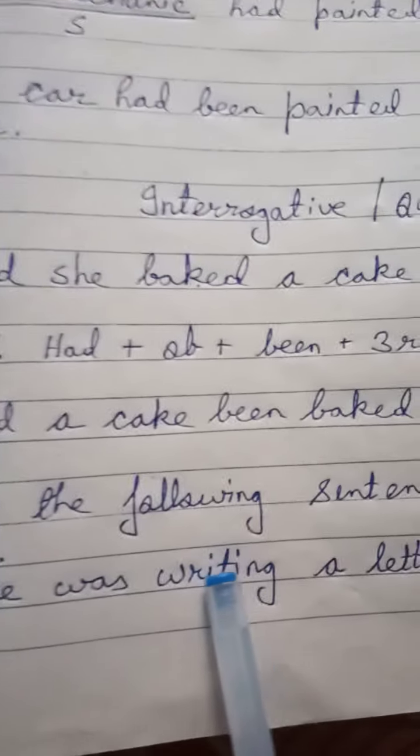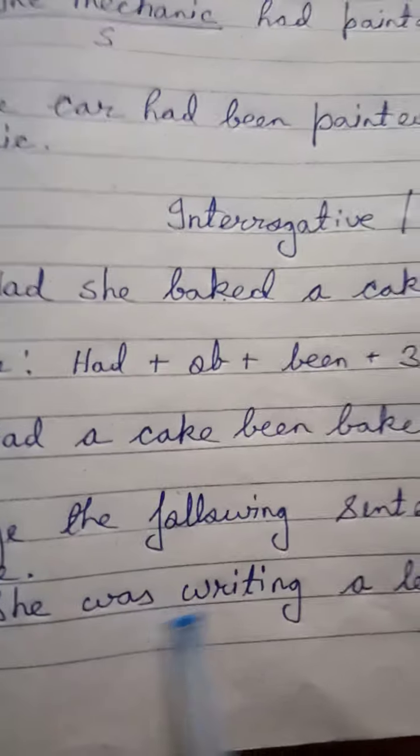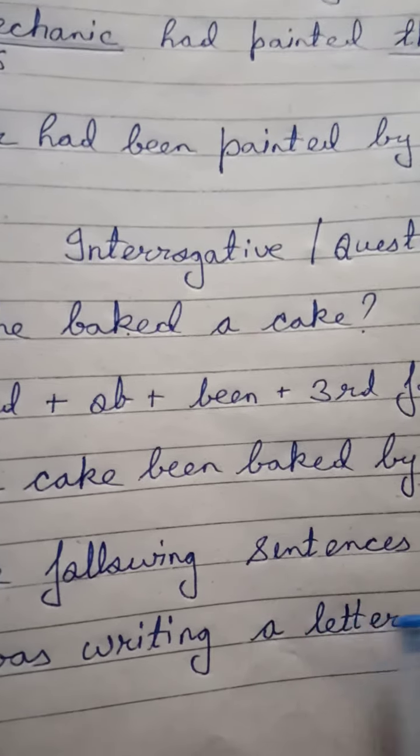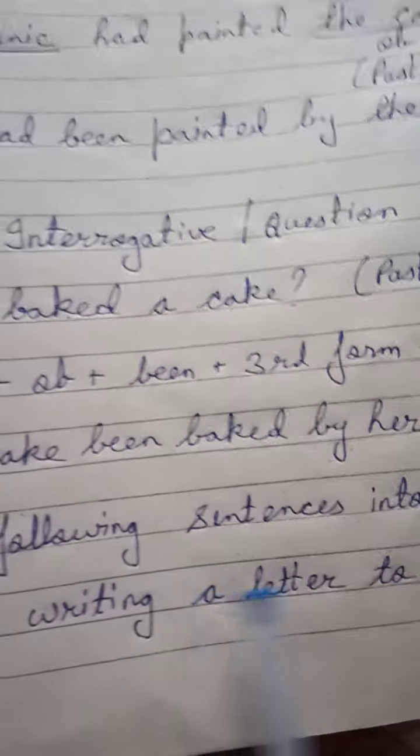Now what is the object here? She was writing a letter. A letter is the object here, and it is continuous tense, past continuous. So what will be the answer? A letter was being written to her father by her. Clear? This you have to do yourself.